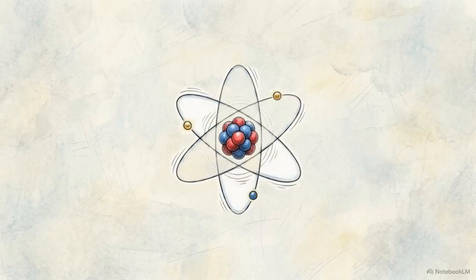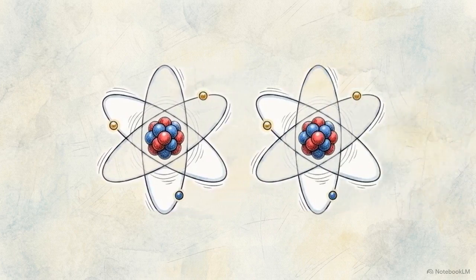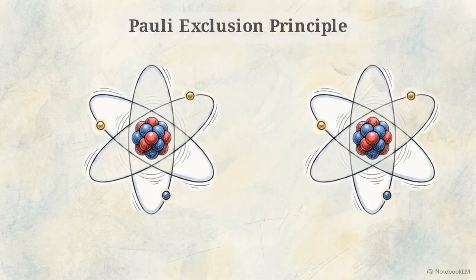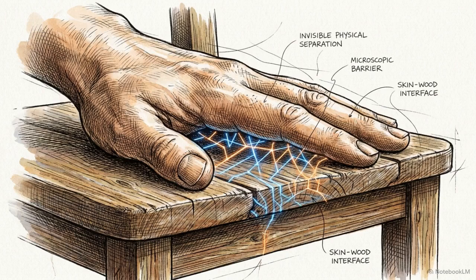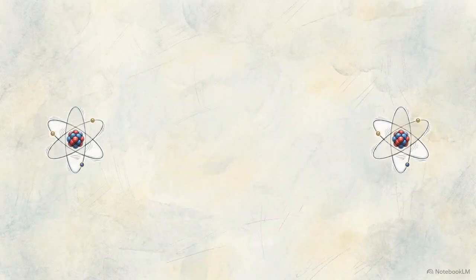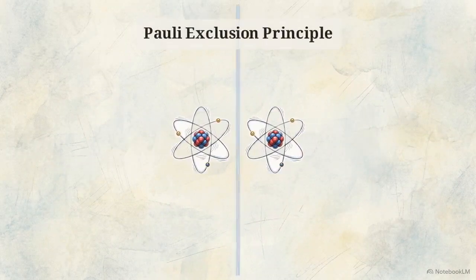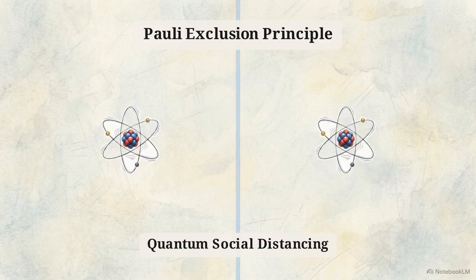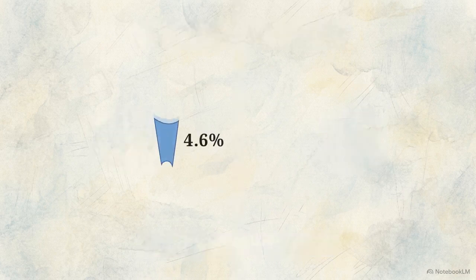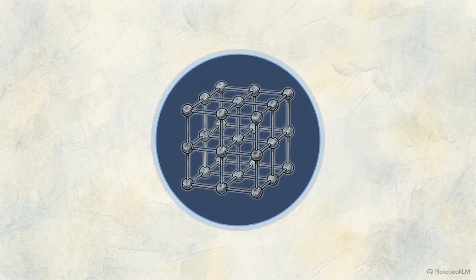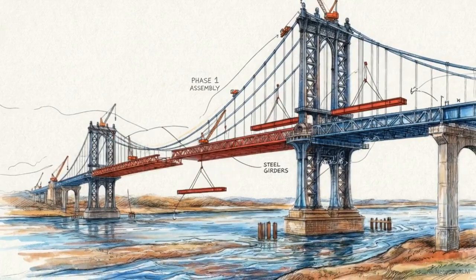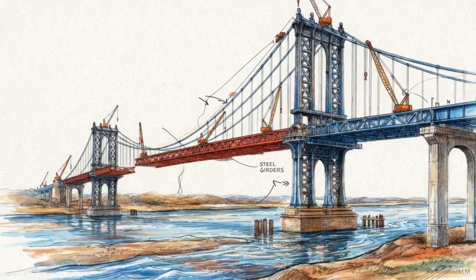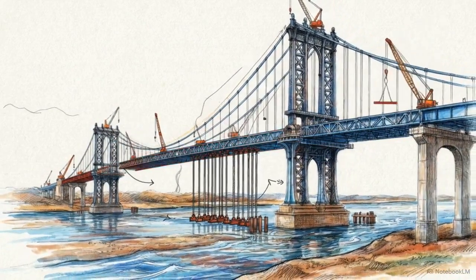At the atomic level, matter is mostly empty space. You don't fall through your chair because of a rule called the Pauli exclusion principle. The particles that make up you and the chair are forced to maintain a strict distance from one another. This quantum social distancing prevents atoms from overlapping, which is what makes solid objects feel solid. By identifying the basic rules of this 4.6%, we can begin to see how the visible universe organizes itself into the complex structures we see every day.